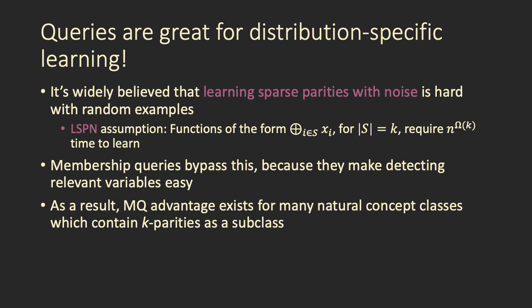One of the advantages of membership query access is that it makes it easy to detect relevant variables, as in variables that the function actually depends on. This makes it easy to learn things like the class of sparse parities, which are functions of the form the parity of x_i for i in some set of size k. This is a problem that's widely believed to be hard, with noise requiring n to the omega of k time to learn on the uniform distribution. So as a result, a striking advantage for membership query algorithms exists for lots of natural concept classes because they contain k-parities as a subclass. For example, k-juntas, which are just functions that depend on k variables, and depth-k decision trees.